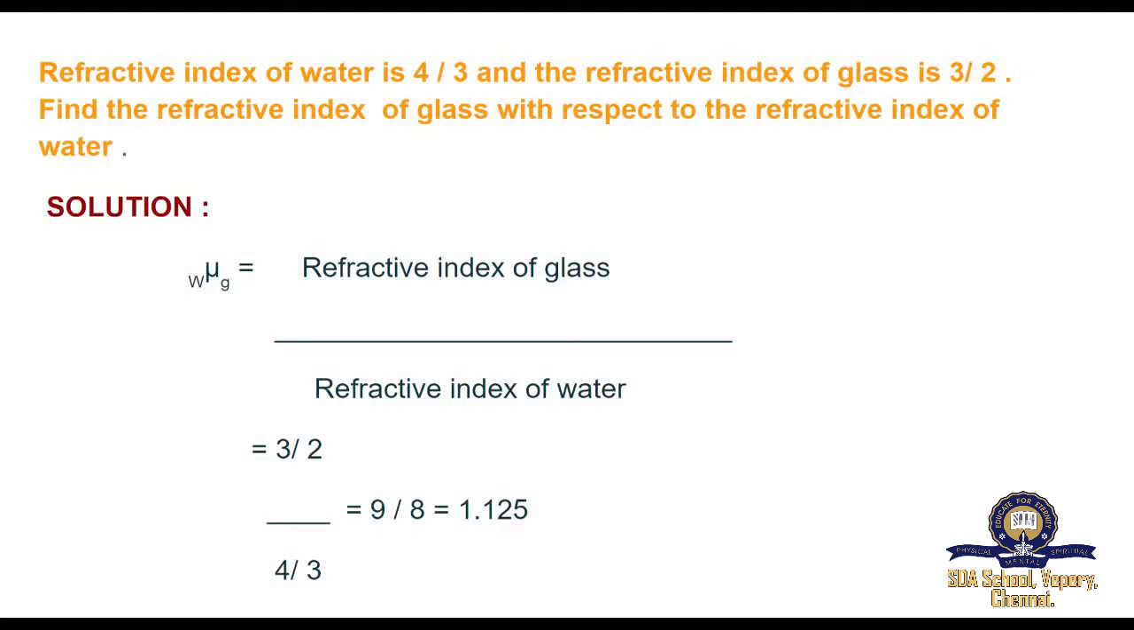Here, you have to take the reciprocal of 4 by 3. So, we will get 3 by 2 into 3 by 4. 3 into 3 is equal to 9. 2 into 4 is equal to 8. So 9 by 8 is equal to 1.125 is the answer. So the refractive index of glass with respect to the refractive index of water is 1.125.